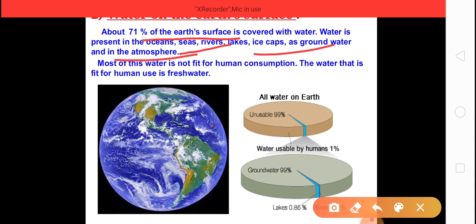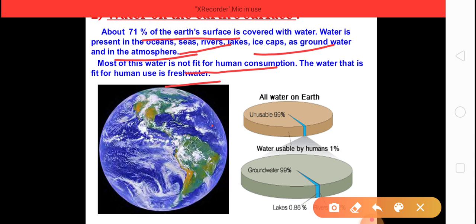Most of this water is not fit for human consumption. So, the water that is fit for human use is called fresh water. Okay, so we will use only fresh water for consumption.